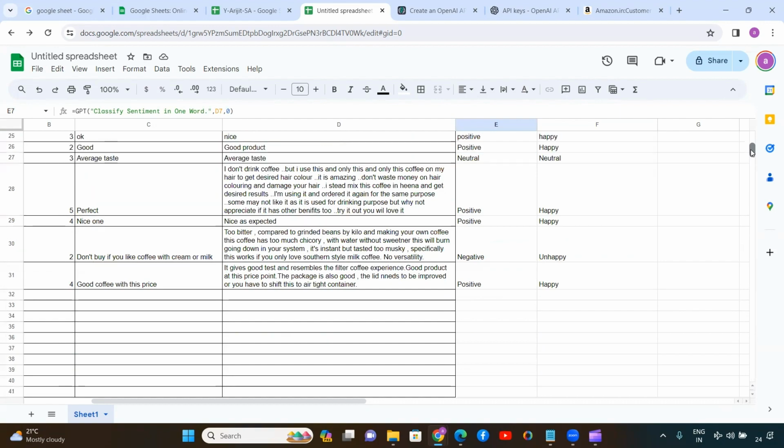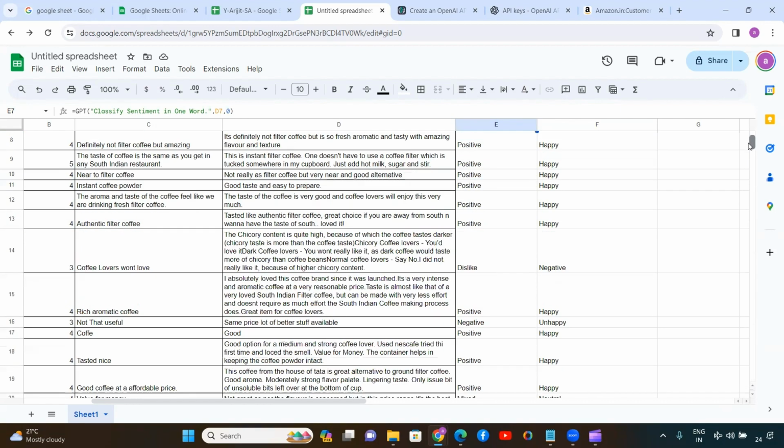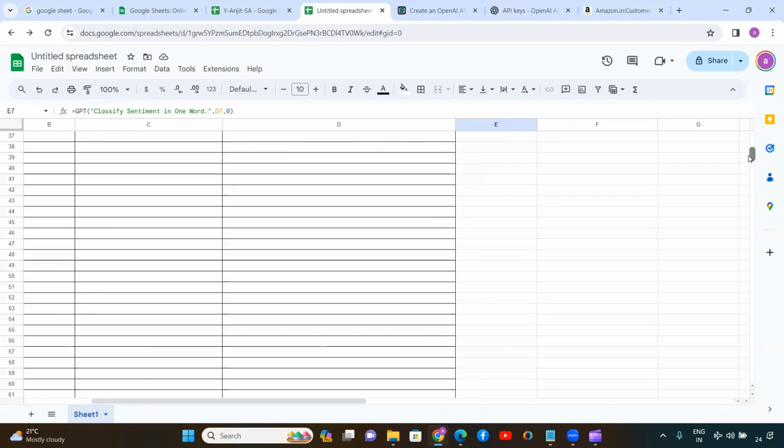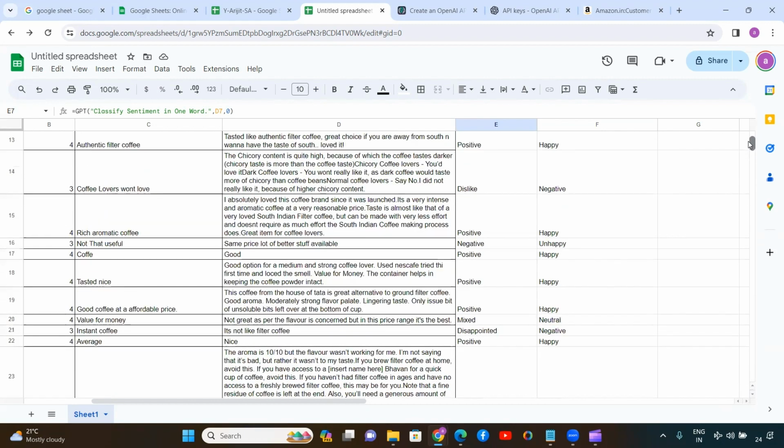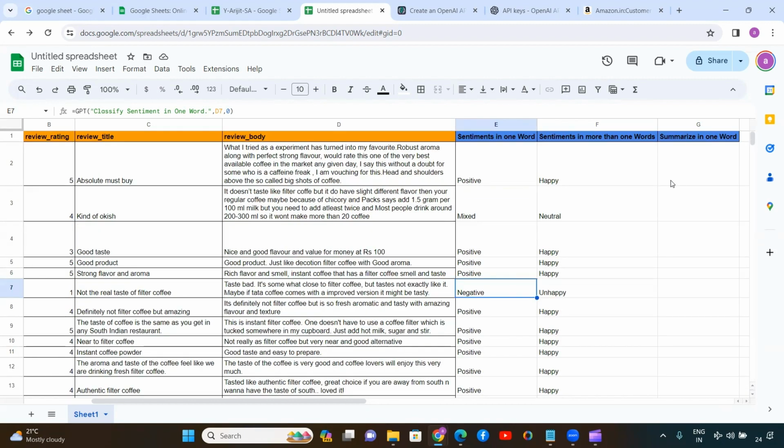Okay, so you can see, probably within 5 minutes or 10 minutes, we have already done the sentiment analysis by using ChatGPT. Okay. Now, here I am going to show you one another thing. The heading you can see is sentiment in more than one word. Okay. So here we have done the sentiment analysis using only one word. You can also increase this to 4 words. Okay. So let's see